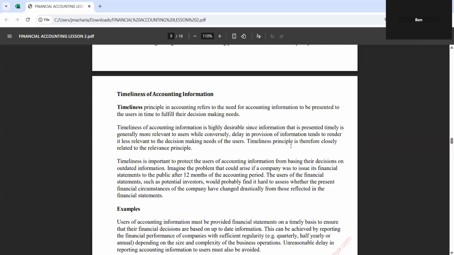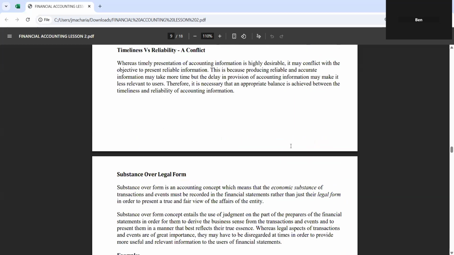Timeliness of accounting information. The timeliness principle in accounting refers to the need for accounting information to be presented to the user in time to fulfill their decision-making need. So the accounting information should be timely. That means it should be useful at a particular period. If shareholders want to make a decision whether to buy more shares or not, the information should be useful at that particular time. That is what we mean by timeliness of accounting information.